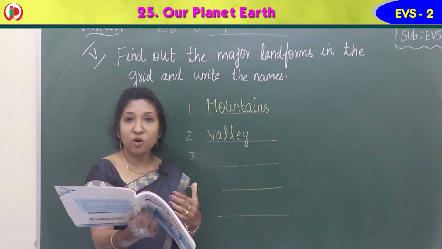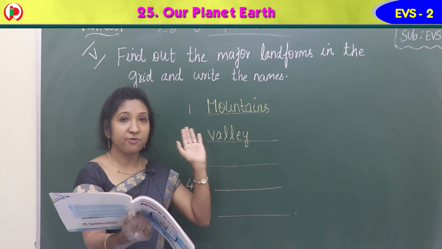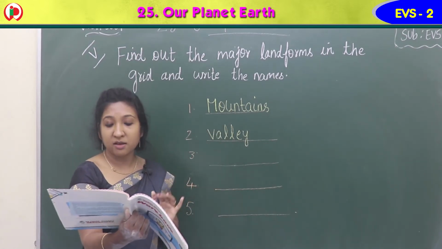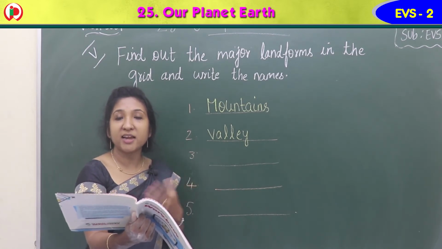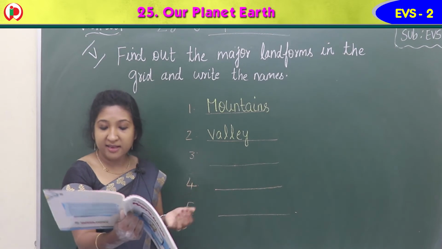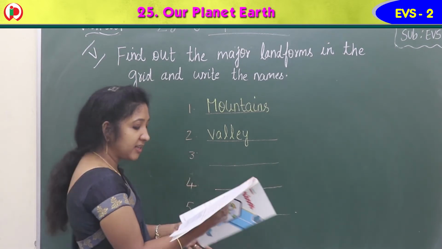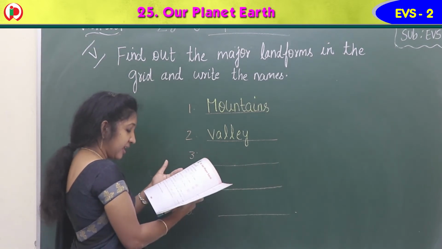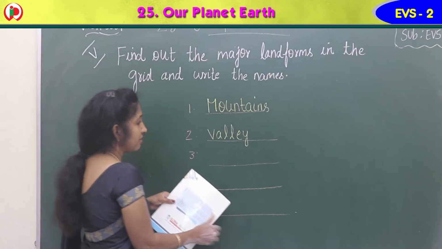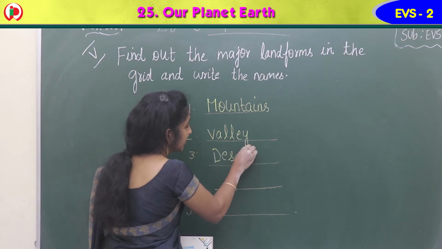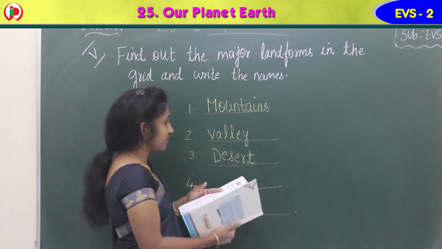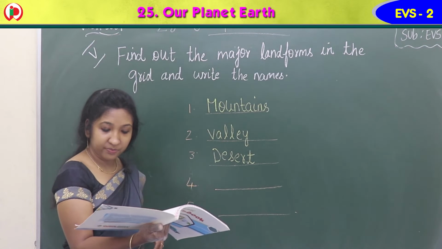Then coming to the third row, starting from the first letter, the other landform you can see, the landform made up of sand and rocks, no rainfall. Yes, it is a desert, D-E-S-E-R-T. Yes, desert. Desert you can see there.